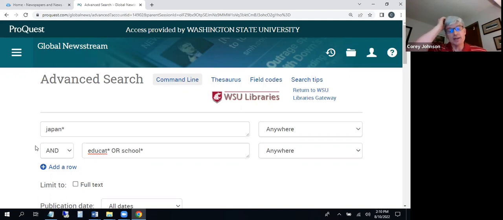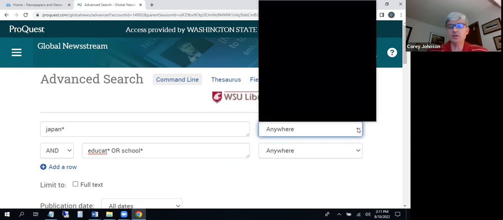For school, I can get school, schools, schooling. You get the idea. So this allows you to get, again, multiple endings. It's a tactic that oftentimes helps you get more relevant results. Now, as I look over on the right-hand side of the interface, you'll notice that it defaults to what's called anywhere, which basically means any field within the system. And by the way, most subscription databases operate in the same way.